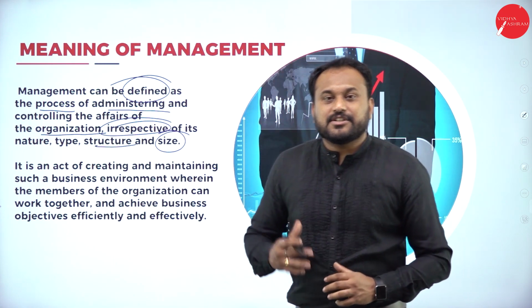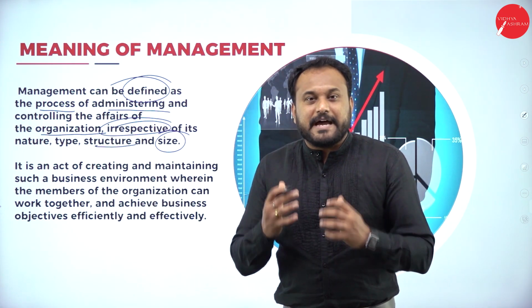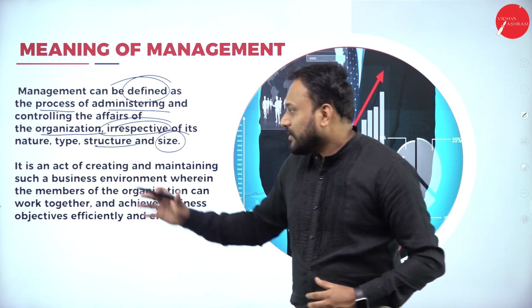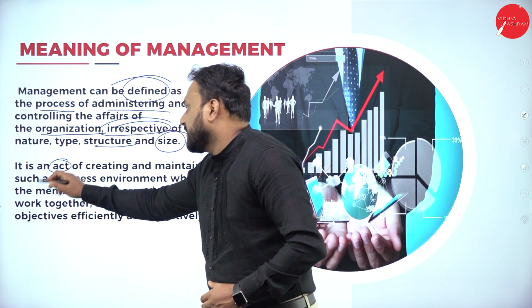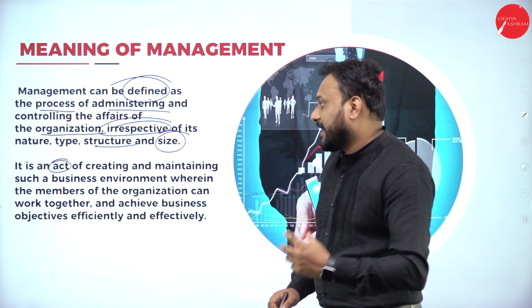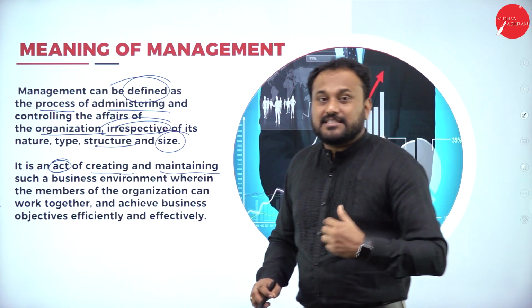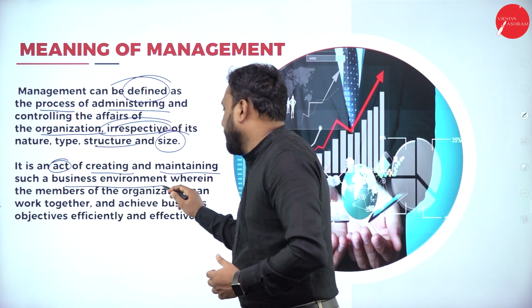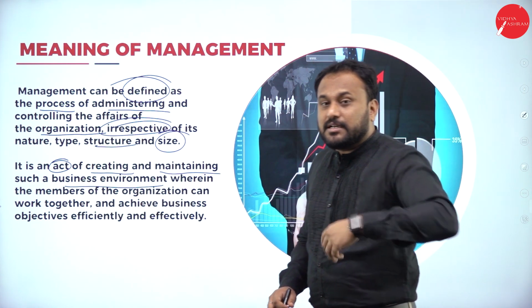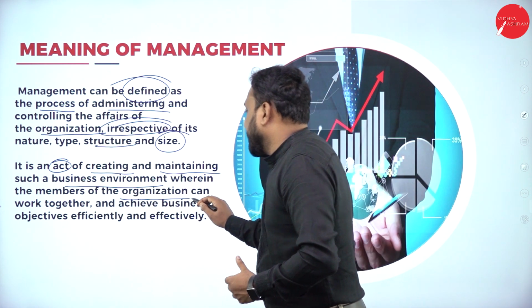Irrespective of the nature, type, size, management should be there. Next one is, it is an act. It's an act of creating and maintaining such a business environment where the members of the organization